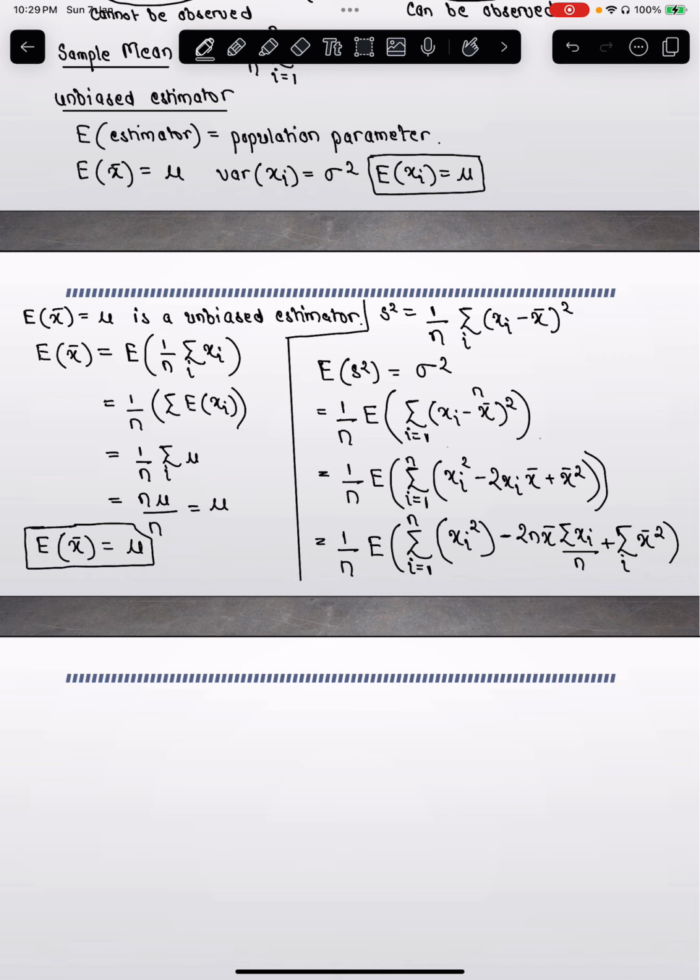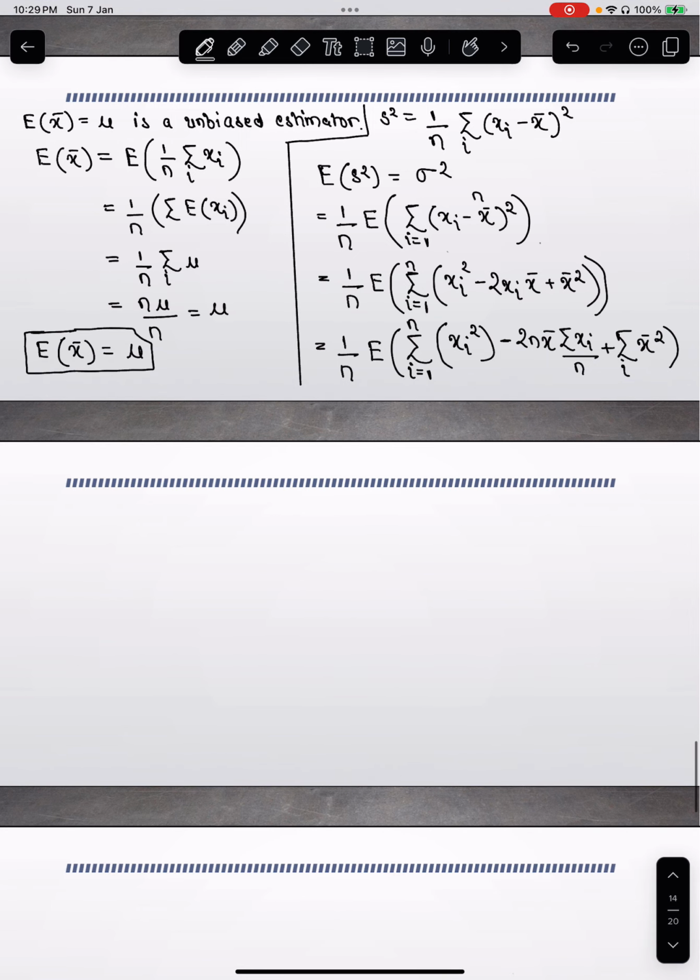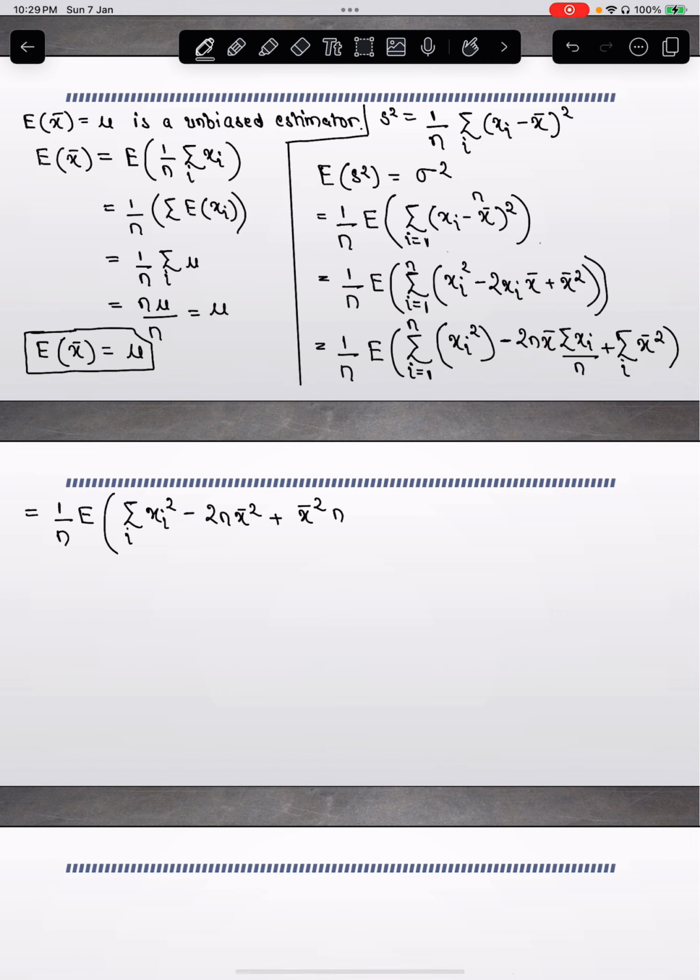Now what is xi by n? Summation of all data points xi by n is your sample mean, right? So I can write this as 1 by n expectation of summation over i, writing i equal to 1 to n in short as summation over i, of xi squared minus 2n x bar squared plus x bar squared. I can move the x bar squared out of the third term because it is not dependent on i, and summation of 1 from 1 to n is just n itself.